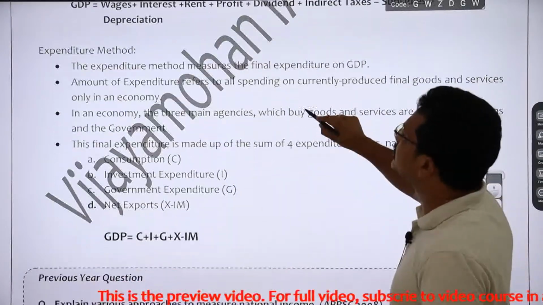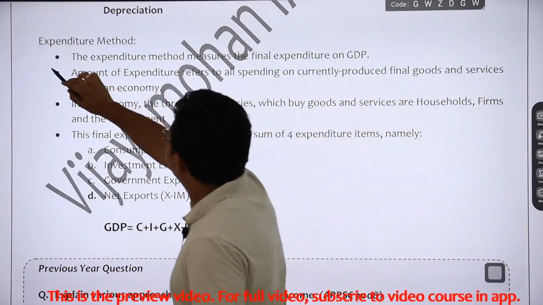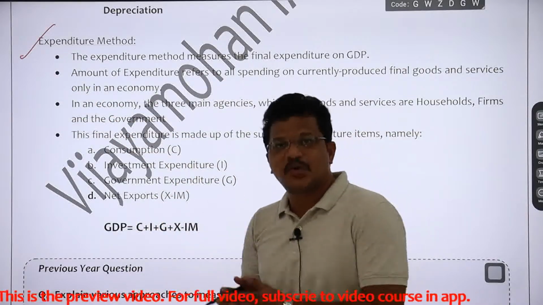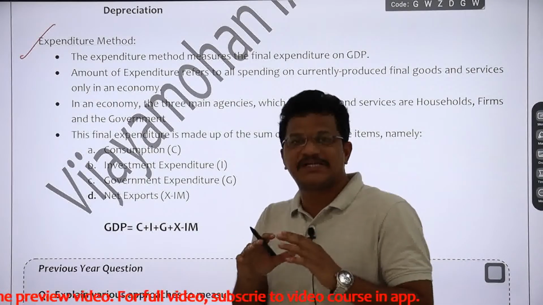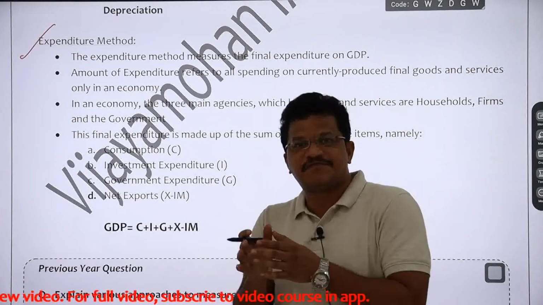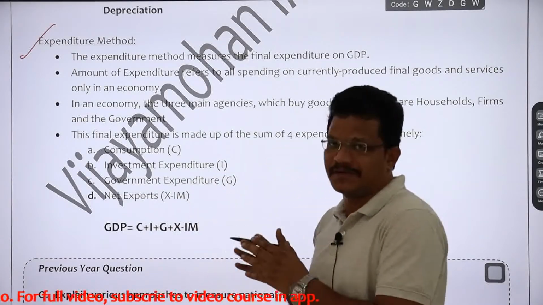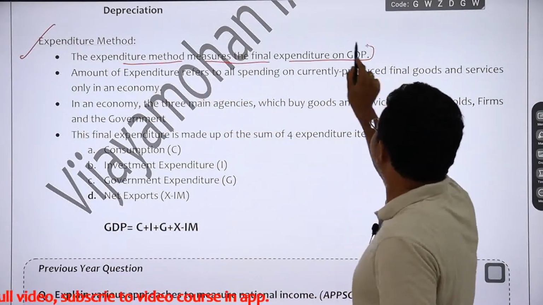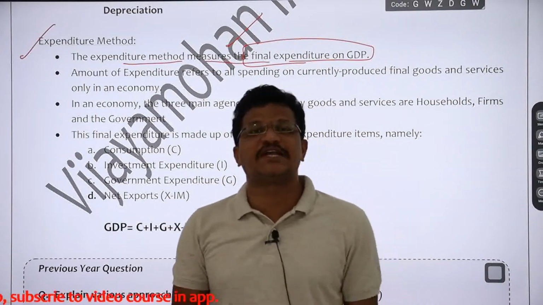Then we will move to the third method, that is the expenditure method. See, the name itself is suggesting that it is the expenditure method. So the calculation of national income in this method is based on the aggregation of expenditures done by households, firms, government, and also calculating export and import income. Right, now we will see the expenditure method measures the final expenditure on GDP. It is not intermediate expenditure that you are taking into account.